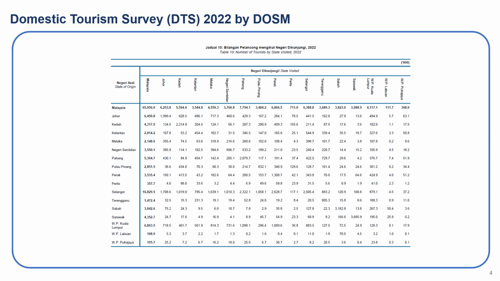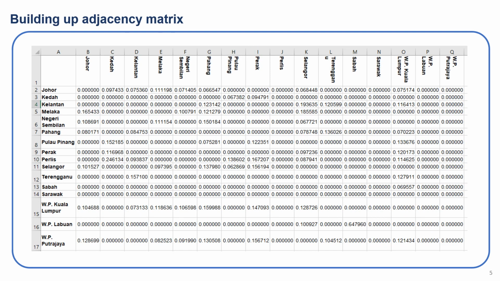The data is taken from the Department of Statistics Malaysia. The data is about the number of tourists by state visited in 2022. To build the adjacency matrix, the self-loop will not be considered. This means the tourists from the same state, like Johor to Johor, will not be considered. The threshold setup is 1/16, which is the average of the number of tourists from one state to another.